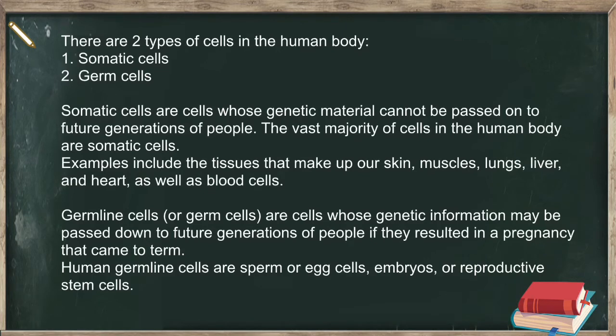There are two types of cells in the human body: 1. Somatic cells; 2. Germ cells. Somatic cells are cells whose genetic material cannot be passed on to future generations of people. The vast majority of cells in the human body are somatic cells. Examples include the tissues that make up our skin, muscles, lungs, liver, and heart, as well as blood cells. Germline cells, or germ cells, are cells whose genetic information may be passed down to future generations of people if they resulted in a pregnancy that came to term. Human germline cells are sperm or egg cells, embryos, or reproductive stem cells.